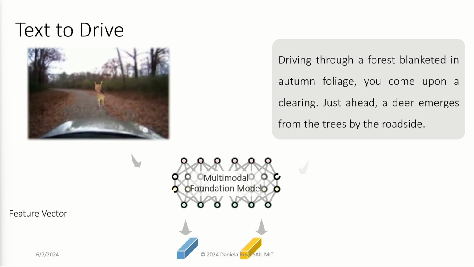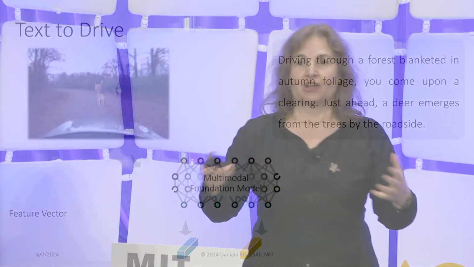And this alignment allows us to go back and forth between reasoning in the language space and reasoning in the visual space. And this is exciting because now we can begin to talk about intelligence as not just the connection between perception and action, which is the way we used to think about robots, but as the connection between perception, language, and action. Where with language, we have the ability to elevate the level of reasoning of the vehicle and the level of interaction between the human and the vehicle.